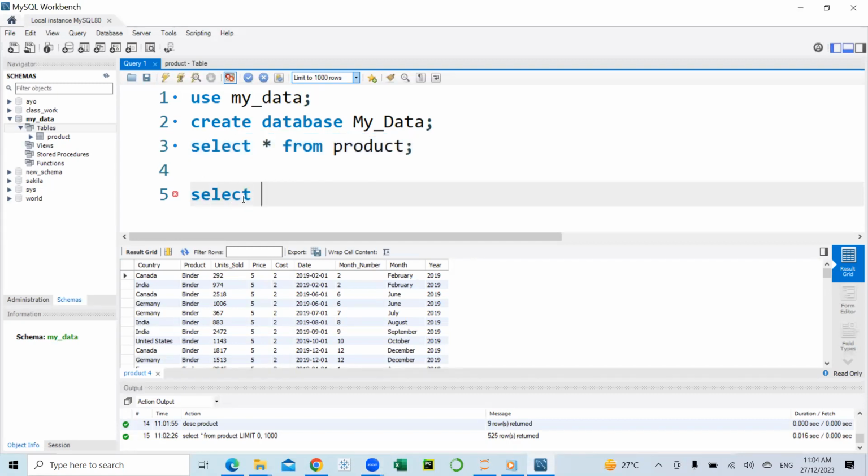Like I said, I want to select records, and when I say records, I mean the entire columns here: the product, units sold, price, cost, date, month number, month, year, for Canada. All the records that have to do with Canada, I want to view them. So I will use a SELECT statement with a WHERE clause.